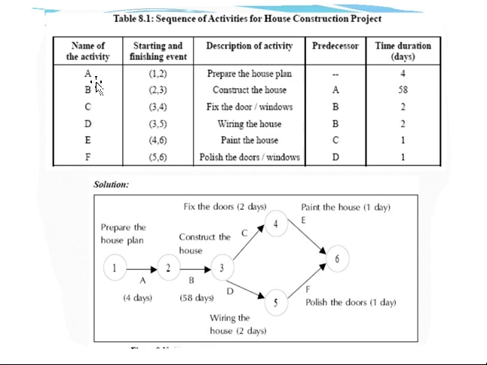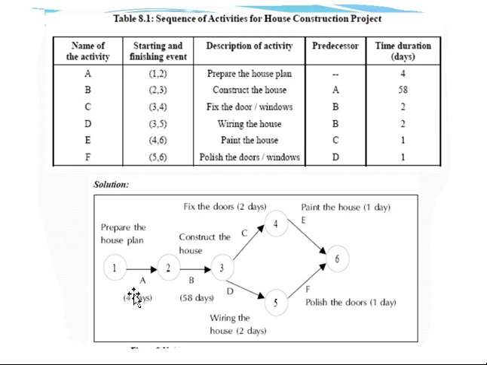There are totally 6 activities that we need to complete in order to execute this project, and all these 6 activities follow this precedence relationship. By keeping this precedence relationship, we need to construct all the 6 activities here. On each activity we need to mention how much time it will take, so that results in the completion time. Now, an activity will always have two things: one is the start point and another is the end point. Start point means start node, end point means end node.